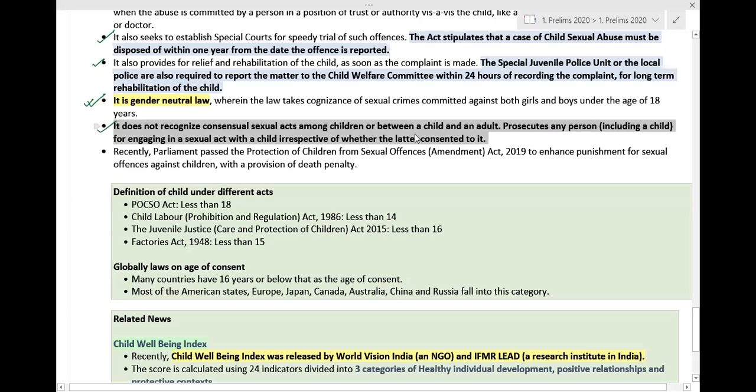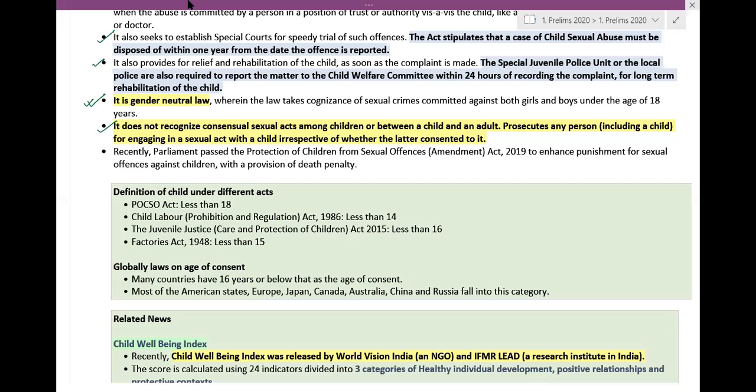What it simply means is that if a child is below the age of 18 years, and that child comes into physical contact or sexual acts with any person, the other person may be a child itself, or a male, or an adult.